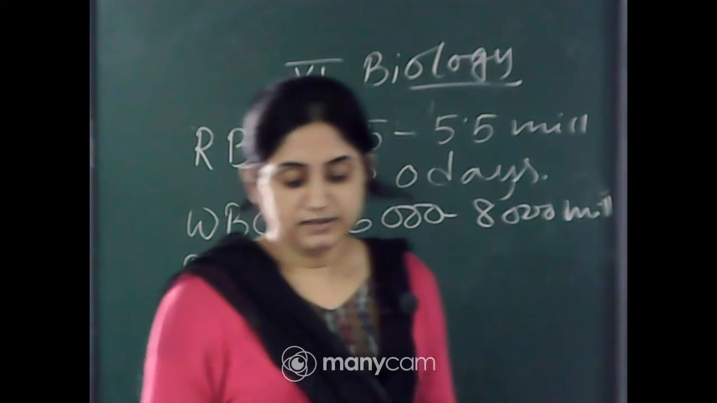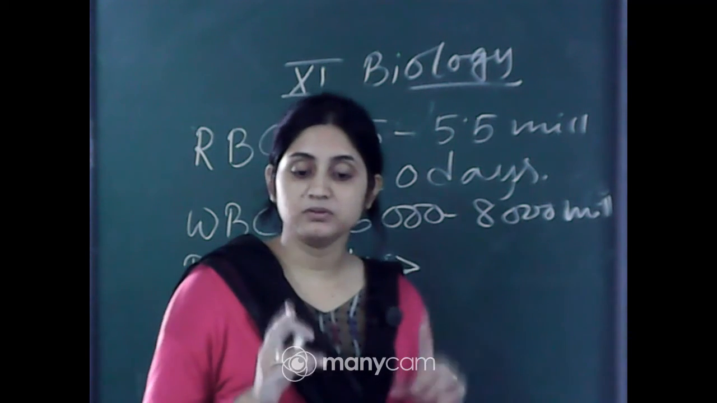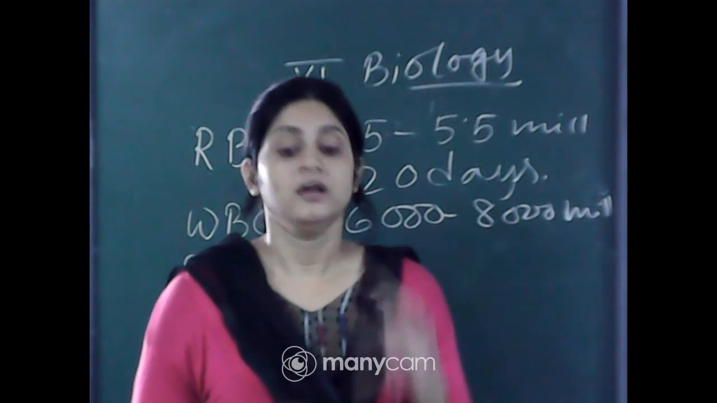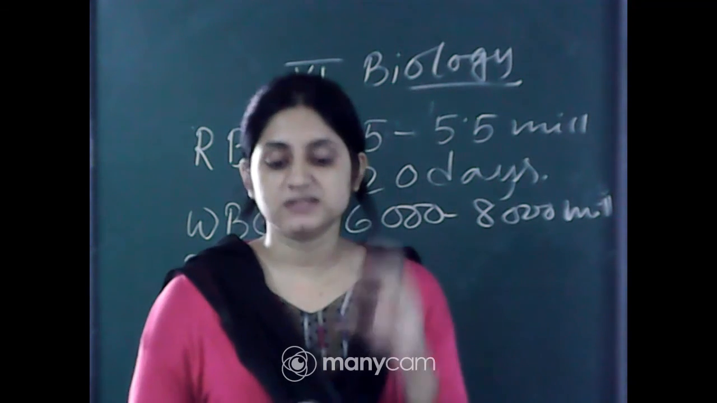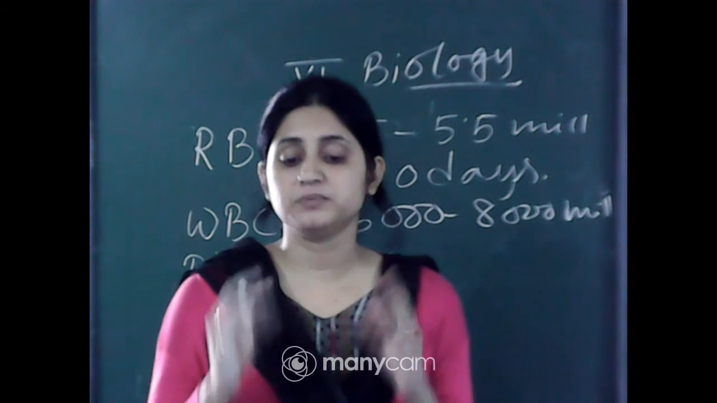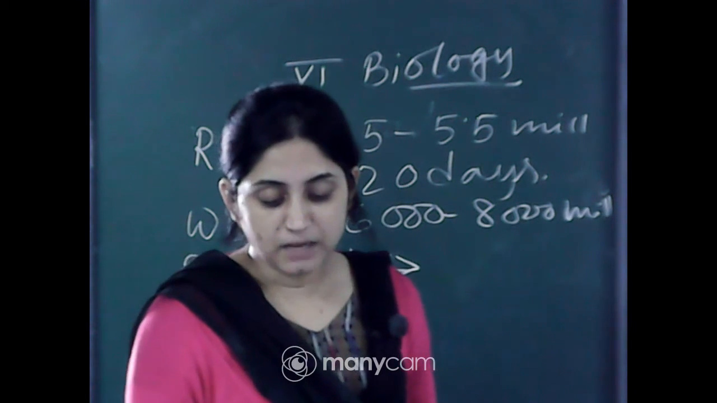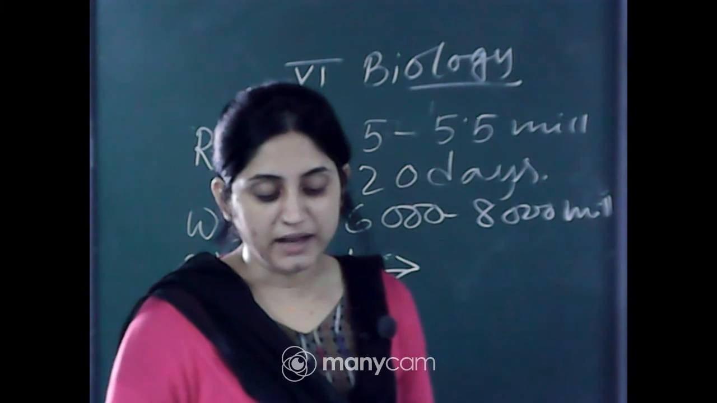Platelets are called thrombocytes. They are cell fragments. RBC and WBC are whole cells, but platelets are fragments, small particles of the cells. They are very small and present in very large numbers because they are breakdown parts of the cells, cell fragments produced from the megakaryocytes.